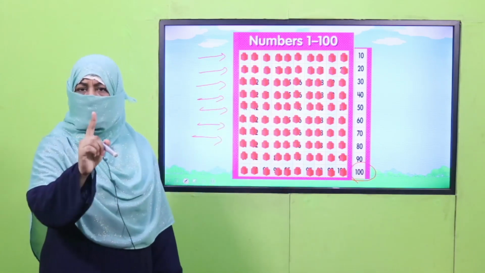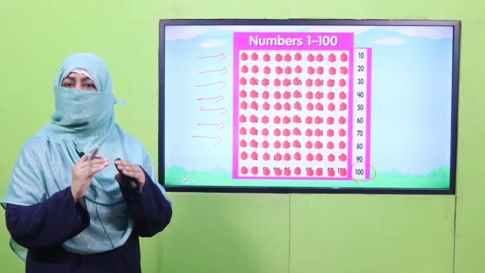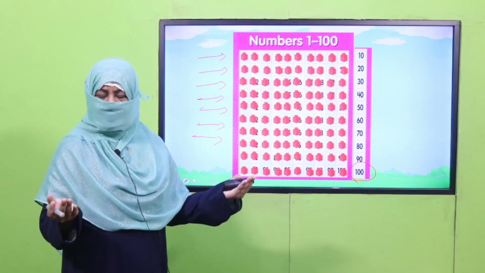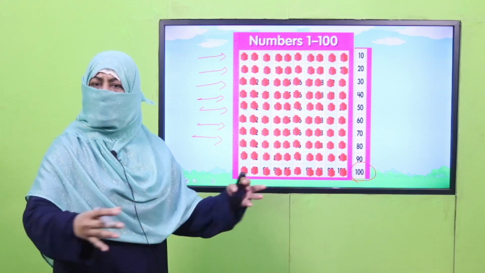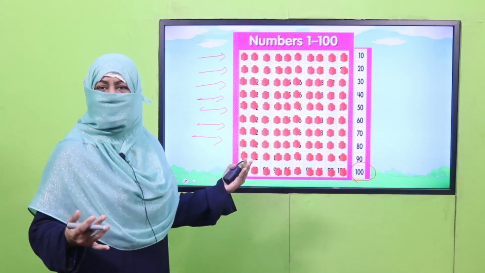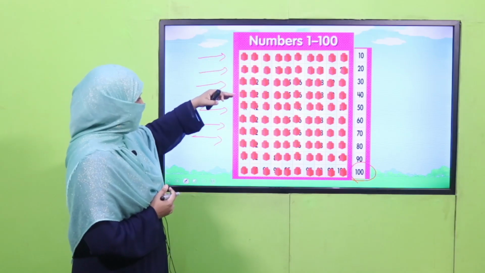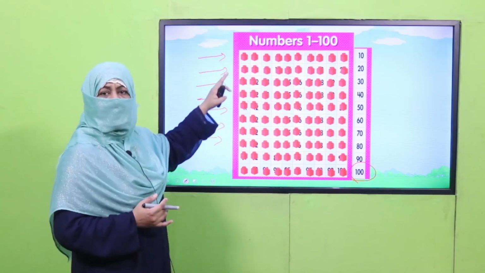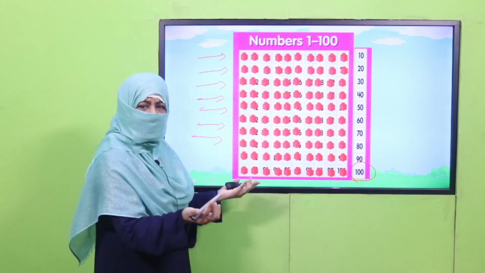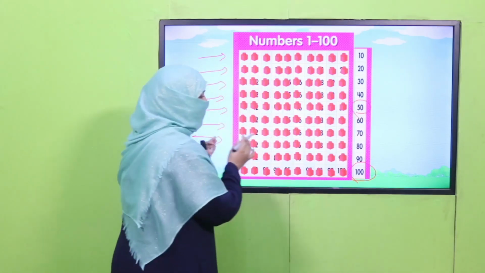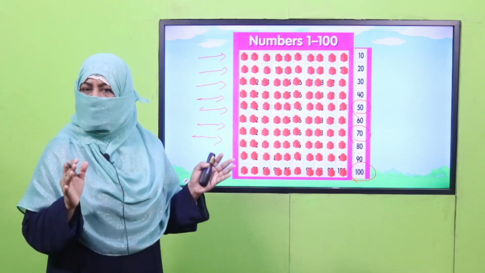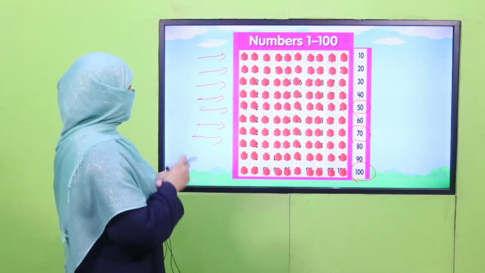Are you clear with the concept? This is what we call counting in tens, right? So whenever you have a big number of things, you may arrange in this way and you may count it easily. 1 ten, 2 tens, 3 tens. So keep on counting and find how many tens are there and then you can find the number. If there are 5 tens, it means there are 50. If there are 7 tens, it means there are 70. Likewise. Are you clear with the concept? Good job. So let's move on.